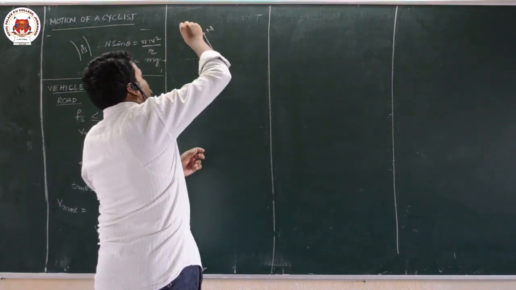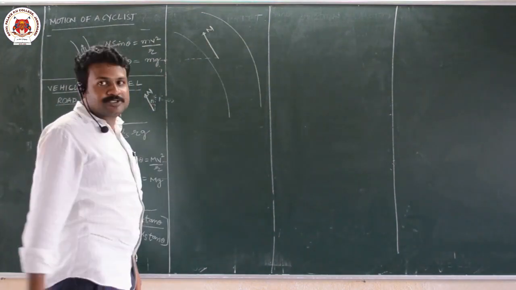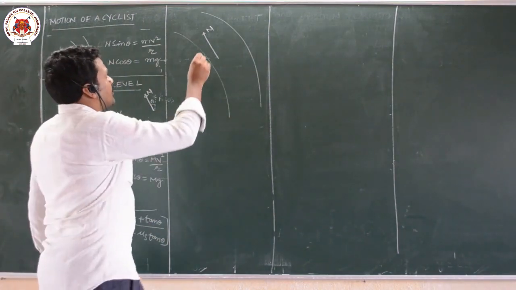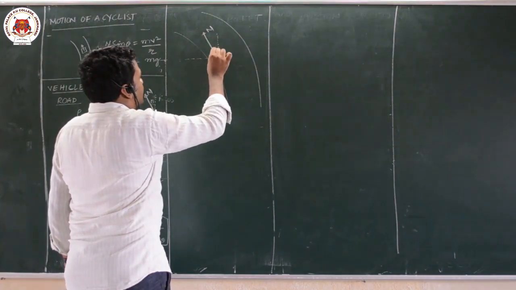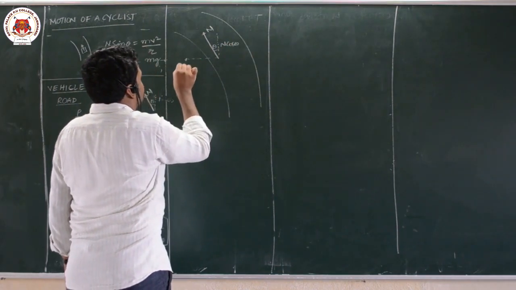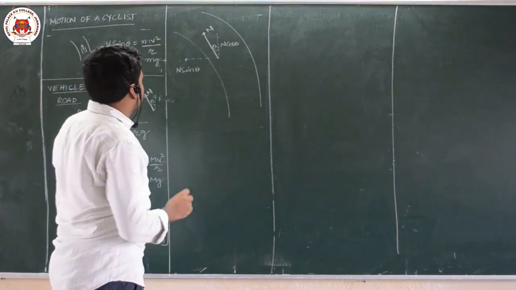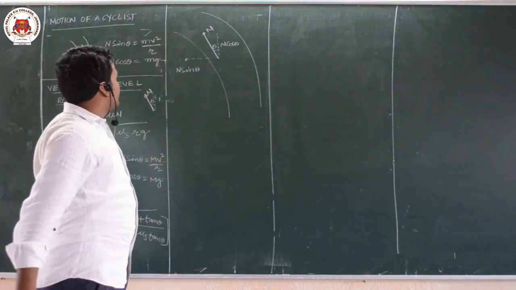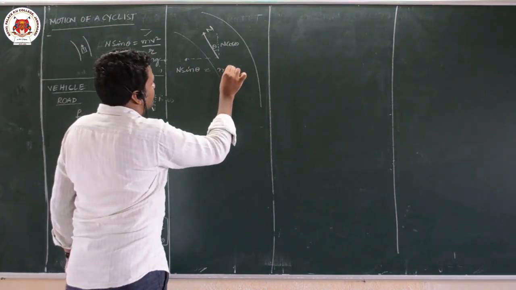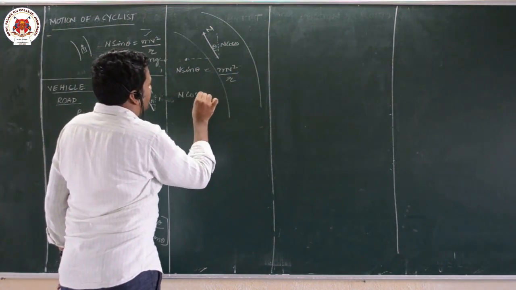Now he is in a circle. When he is in a circle, he will experience centripetal force. When you are on a normal road, it is not a condition. When you are in a circle, if this is theta, here you will get N cos theta, and here you will get N sin theta. N sin theta provides centripetal force mv square by r. So N sin theta is equal to mv square by r, N cos theta is equal to mg.